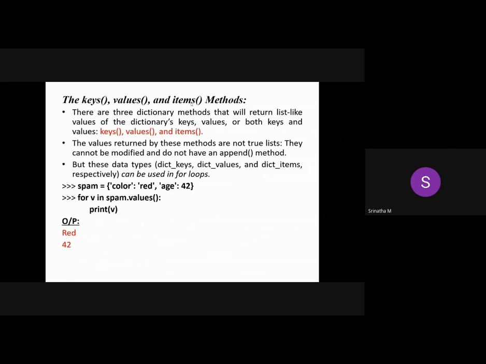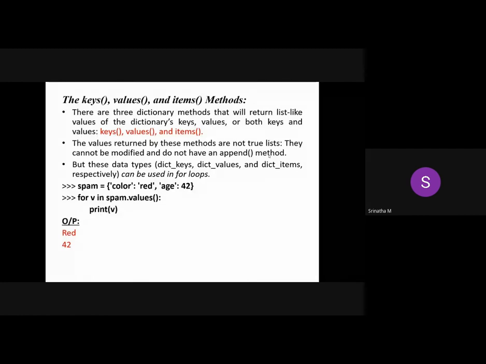There are three dictionary methods that will return list-like values of the dictionaries: keys, values, and items. The values returned by these methods are not true lists. They cannot be modified and do not have an append method. Please remember this. Lists are modifiable, meaning they are mutable: you can change and add whatever you want.